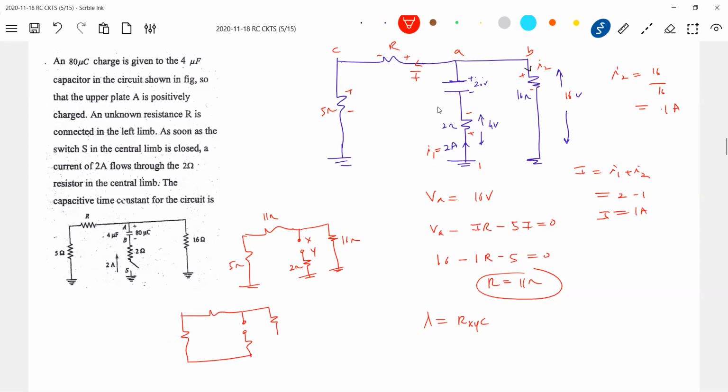There is some common point, no? RXY will definitely be 10 ohm. Okay, multiply this to get the time constant of the circuit.